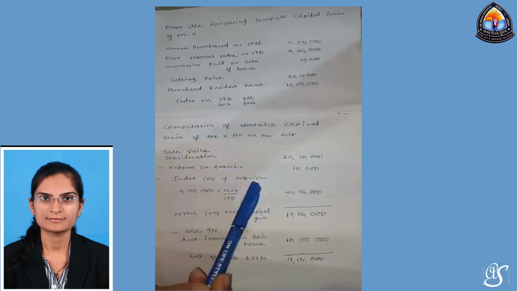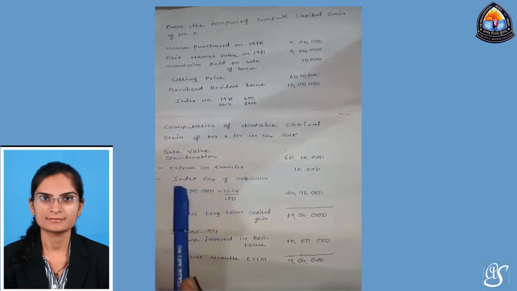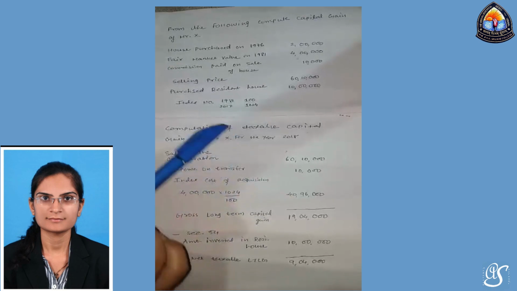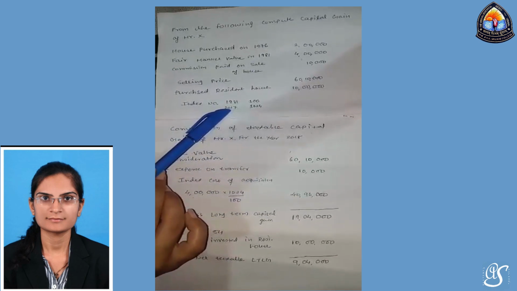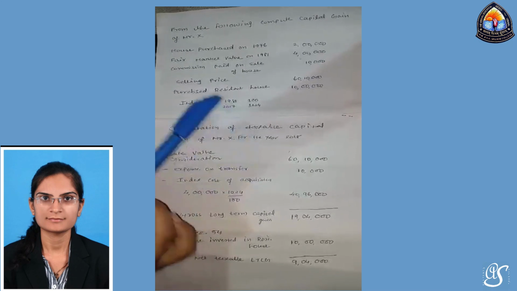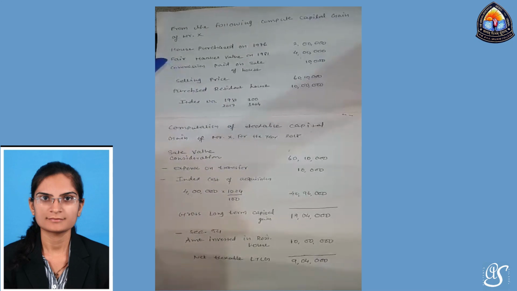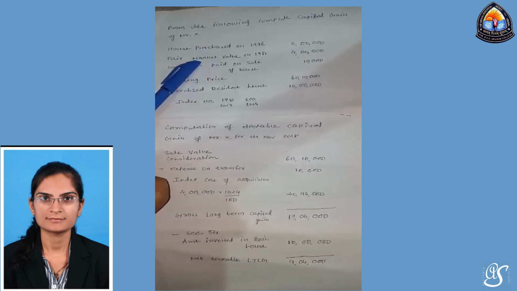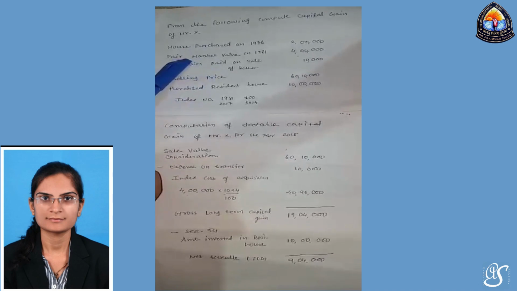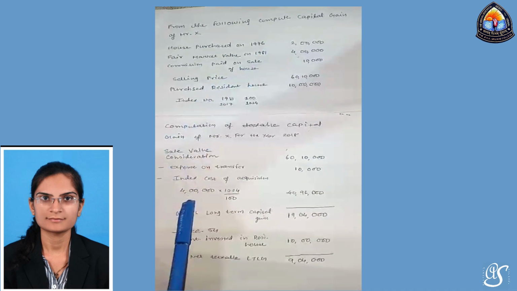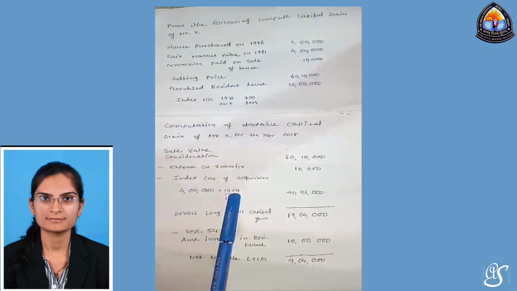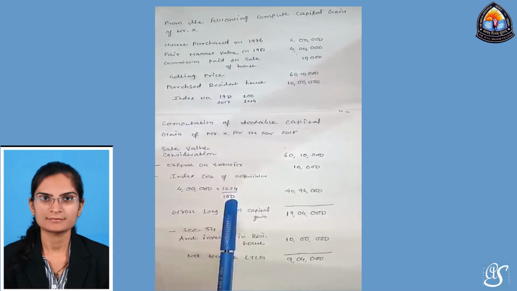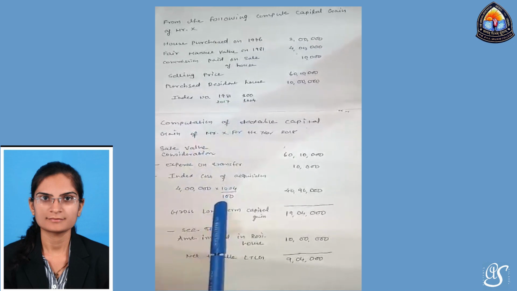Then less indexed cost of acquisition. As in our format we have seen, for indexed cost of acquisition we require two index numbers: a sale year index number and a purchase year index number. Now over here two prices are given in this situation: the 1976 price, that is our acquired house price, and the fair market value in 1981. We will consider the price of 1981, 4 lakh, and the index number for the sale year is 1024, and the index number of the purchase year, 1981, is 100.